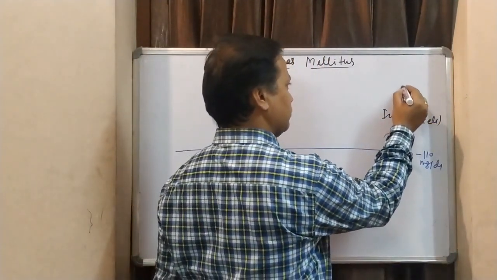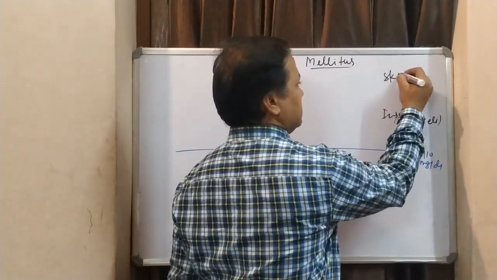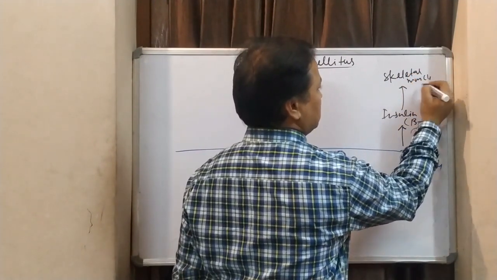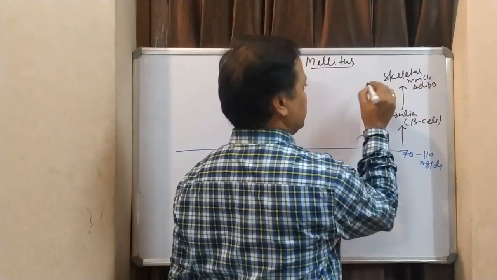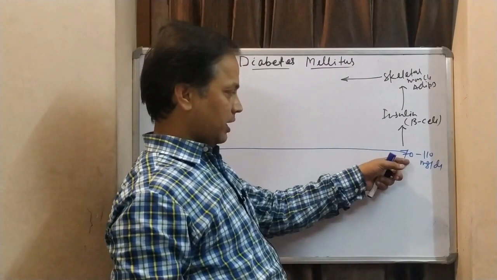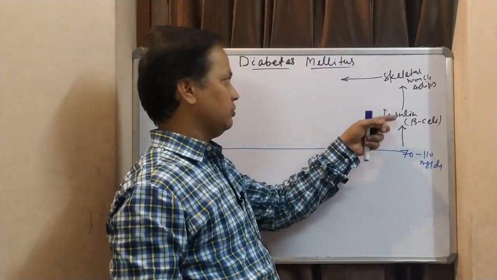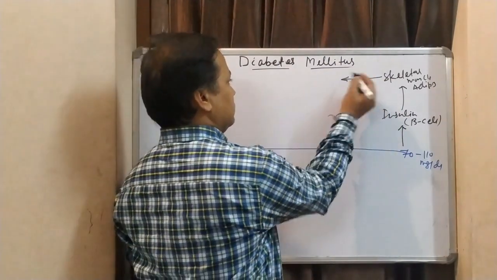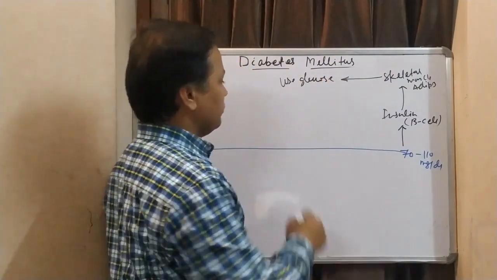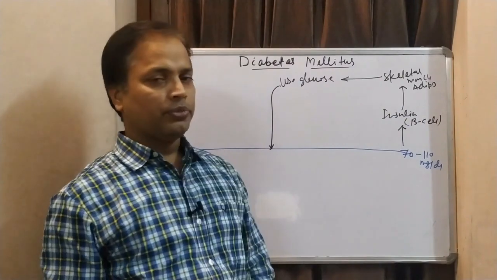This insulin will go and work on different tissues, especially skeletal muscle and adipose tissue, and they start using glucose. So when glucose rises, insulin is released, it works on these tissues, and these tissues use glucose. Once glucose is used, the glucose level will come down and return to normal.